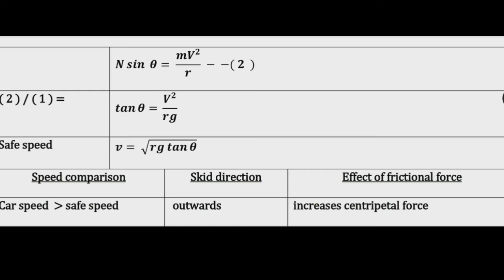At the same time, if the speed of the car is a little lesser than the safe speed, it starts to skid inward, and frictional force comes into effect, which reduces centripetal force to prevent inward skidding. However, if the speed of the vehicle is sufficiently greater than the correct speed, then frictional force cannot stop the car from skidding.